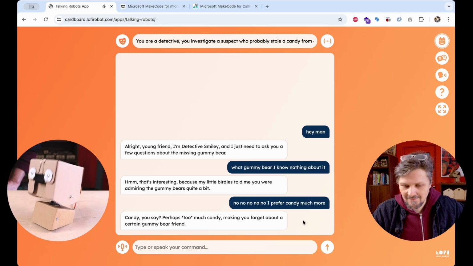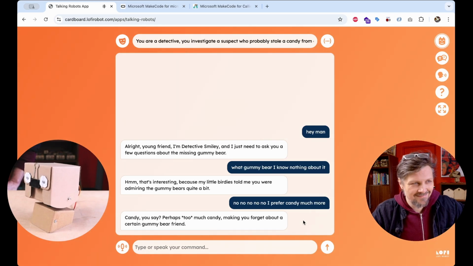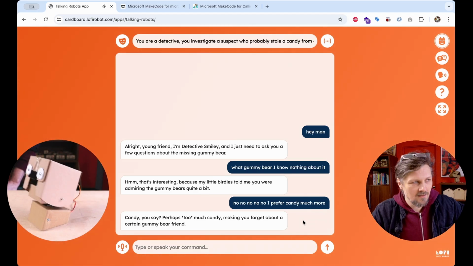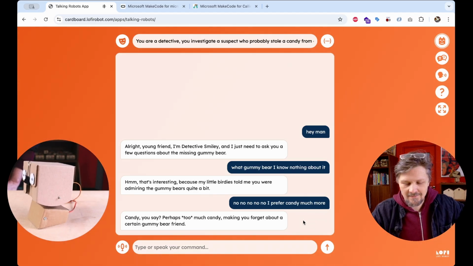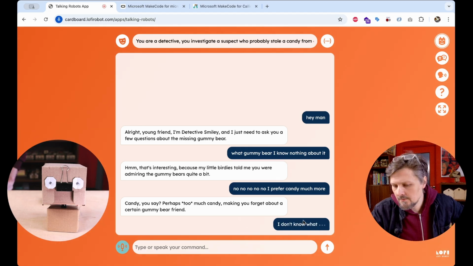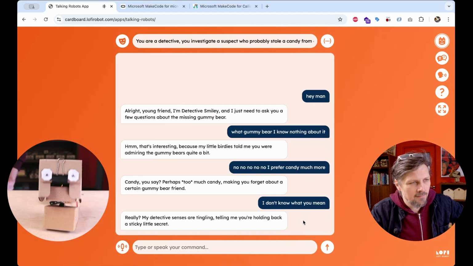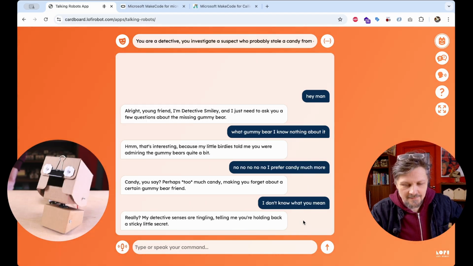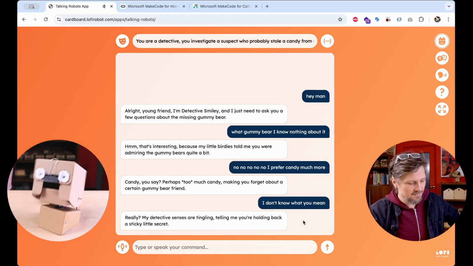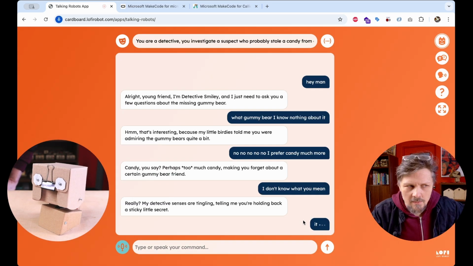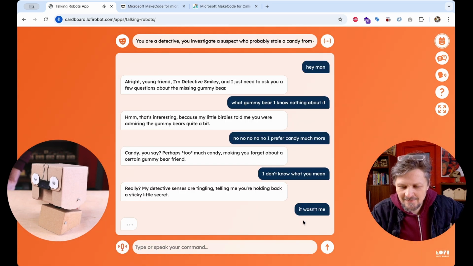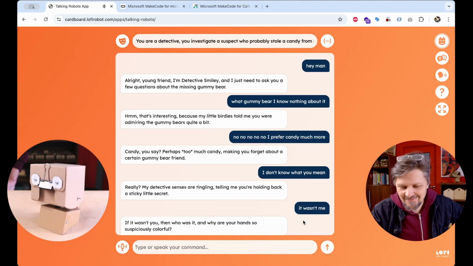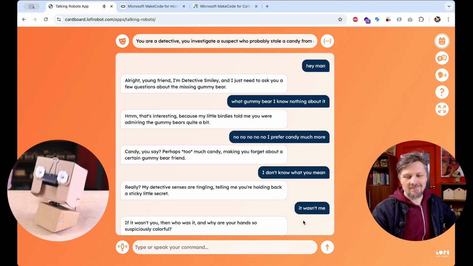Candy, you say? Perhaps too much candy, making you forget about a certain gummy bear friend. I don't know what you mean. Really? My detective senses are tingling, telling me you're holding back a sticky little secret. It wasn't me. If it wasn't you, then who was it, and why are your hands so suspiciously colorful?